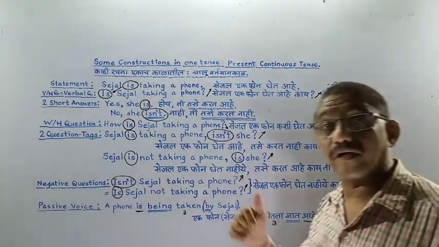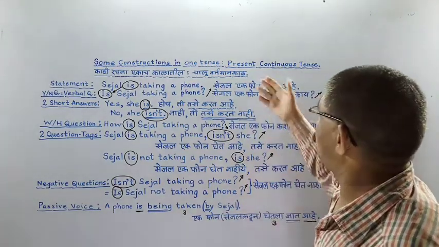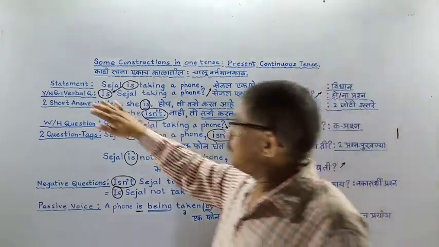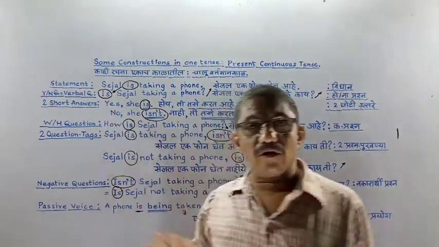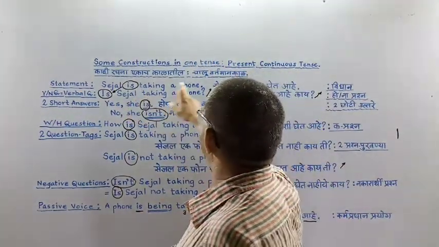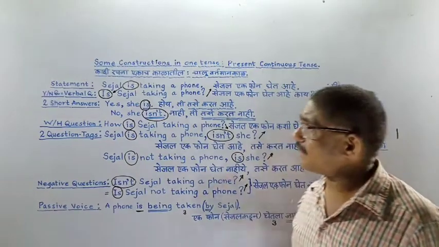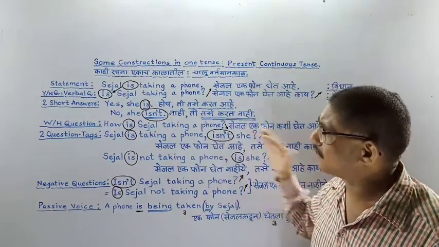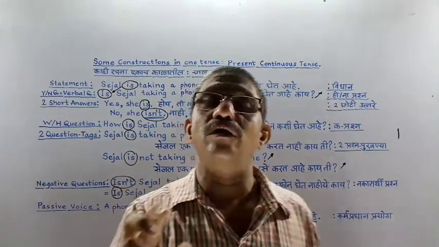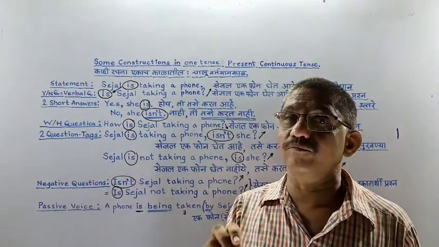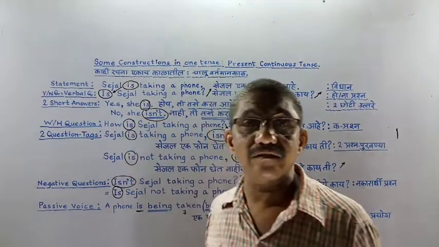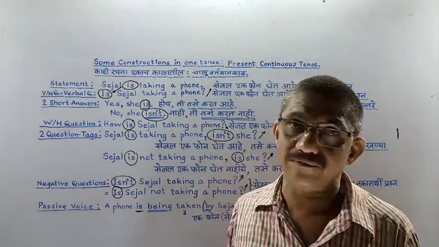Now we are going to understand some constructions in one tense. Here, for example, we took present continuous tense. First begins with the statement or assertive sentence. Sejal is taking a phone. Now to create different constructions, we have to work on the first helping verb which comes immediately after the actor, means subject, and that is very important in English.